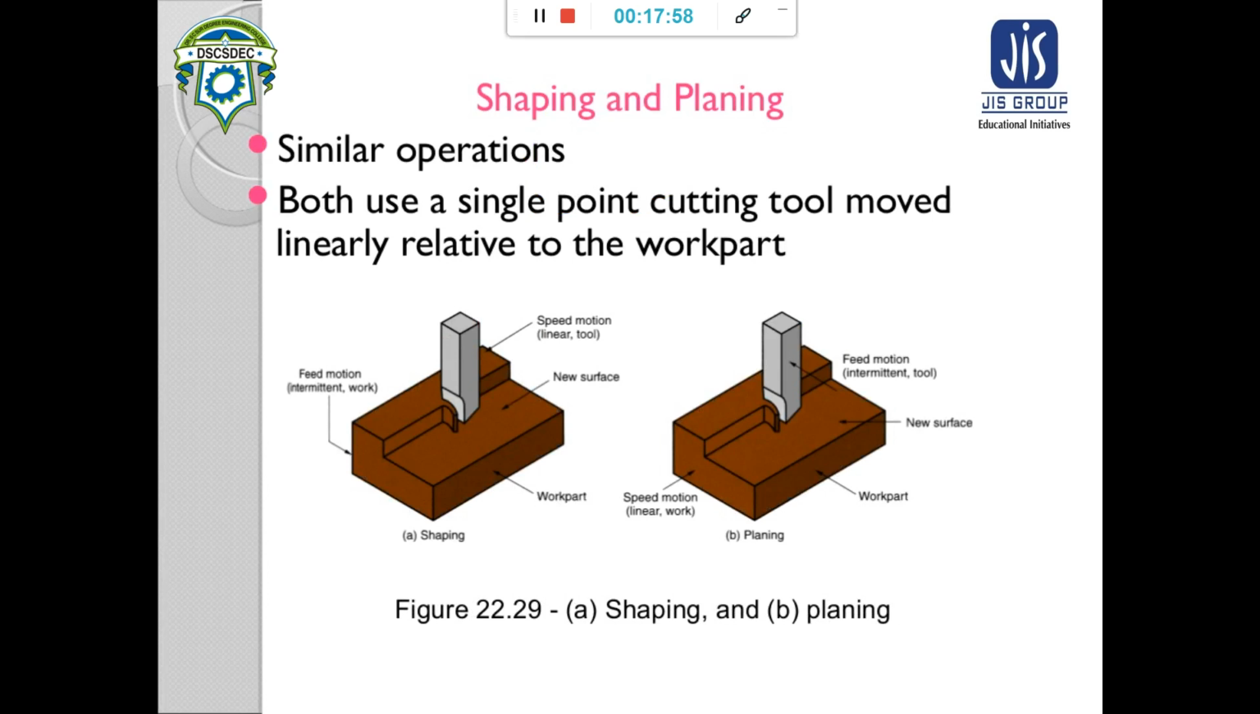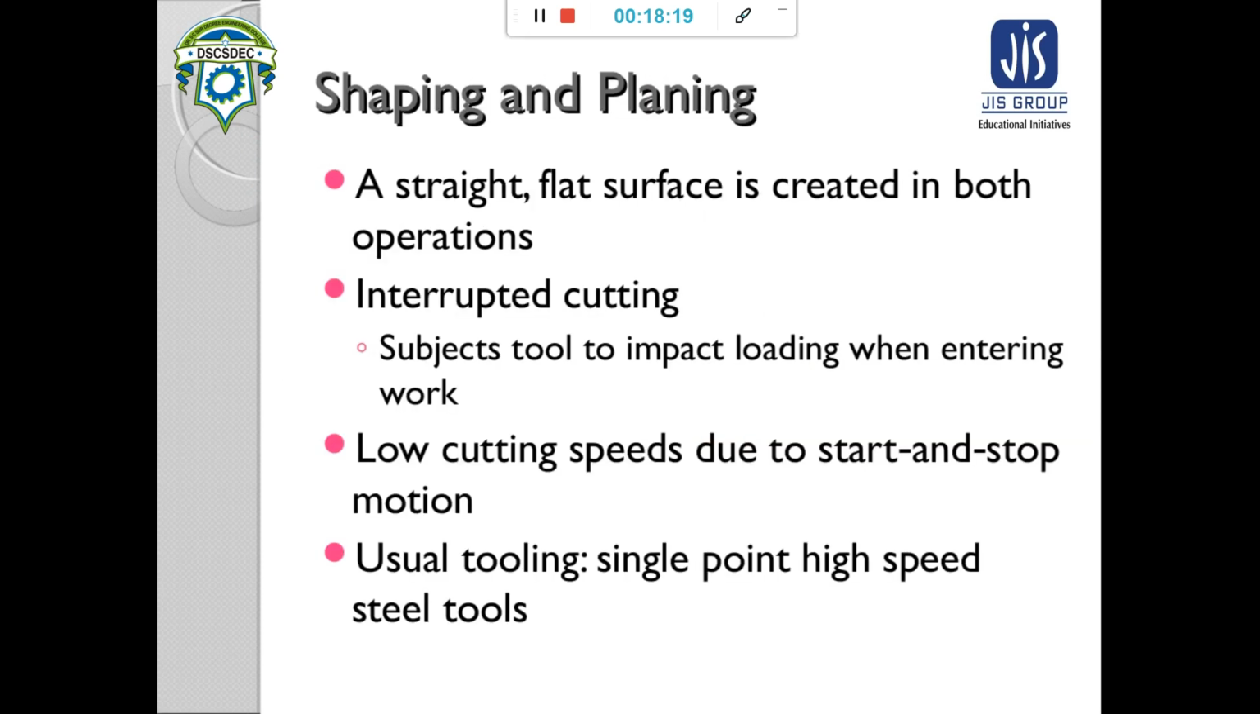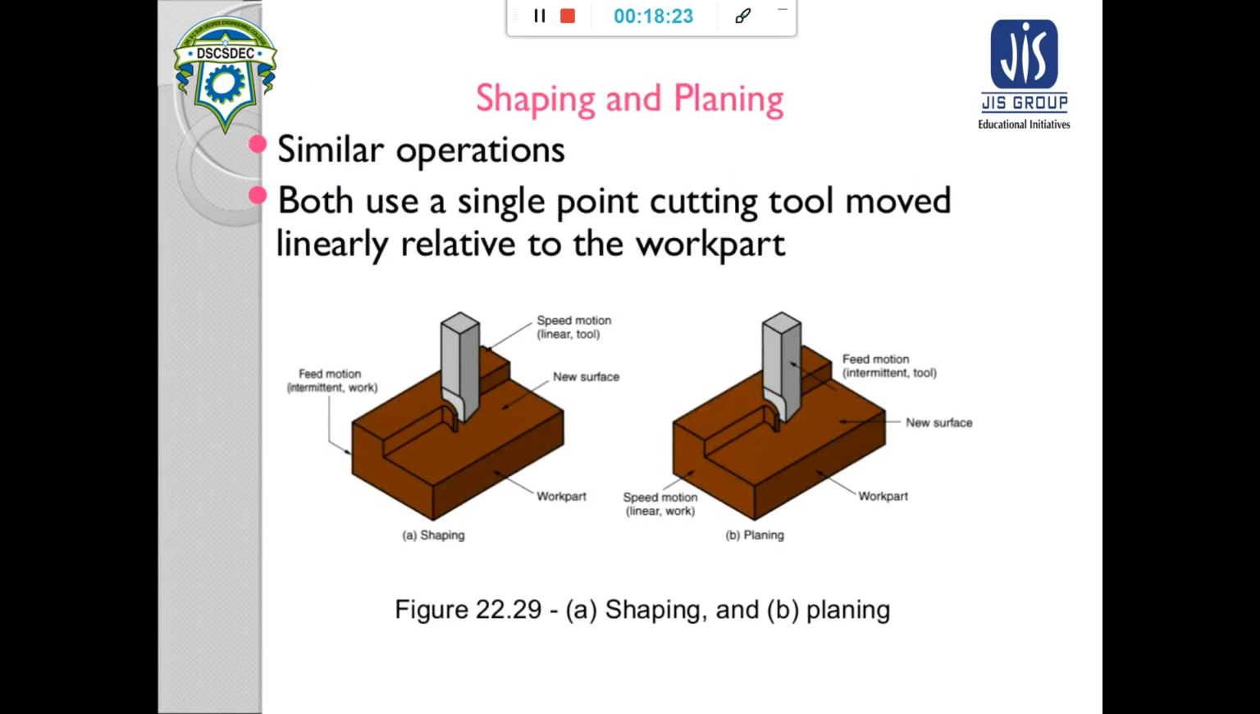Now we will see another two types of finishing operation. First one is shaping, second one is planing. Shaping and planing are both similar operations, and both use a single point cutting tool which is moved linearly relative to the workpiece. So what is the difference between shaping and planing? The difference is in terms of motion.